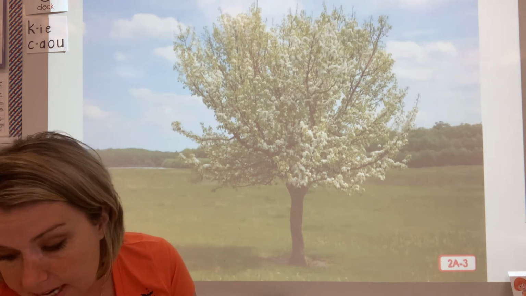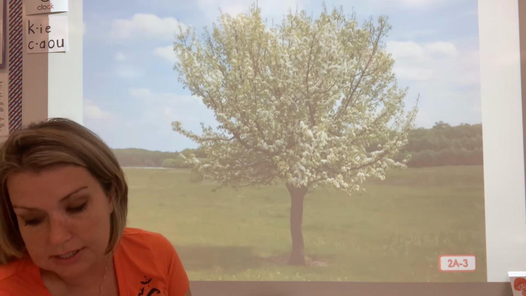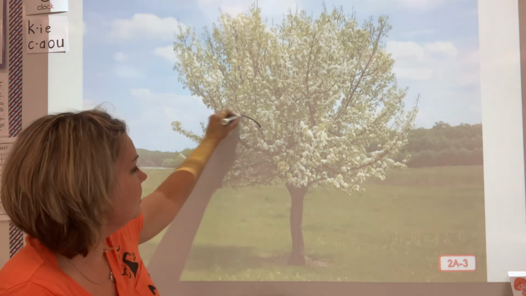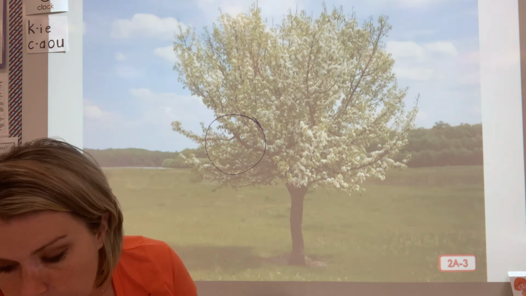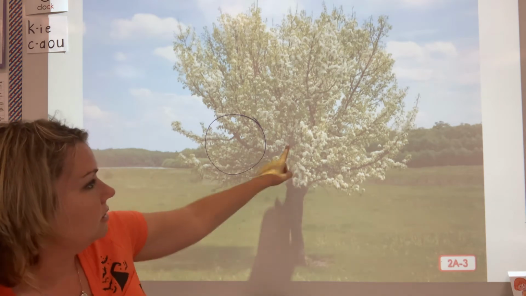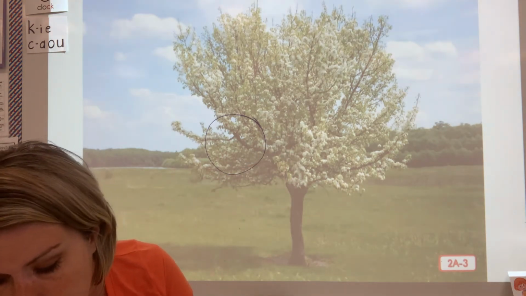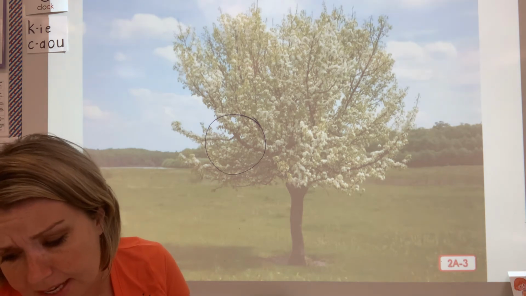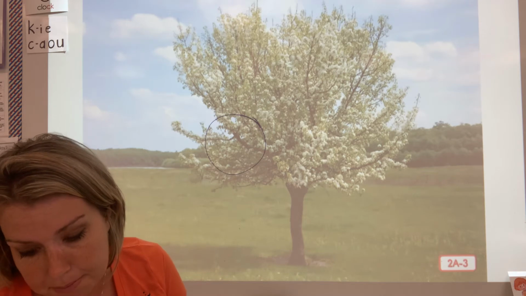We can see many stems on the tree. The smaller stems, these, are called branches. Do you see the apple blossoms on the leaves? Do you see little white blossoms on here? There are many, many leaves attached to the branches on the apple tree.